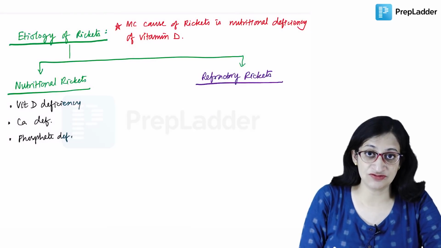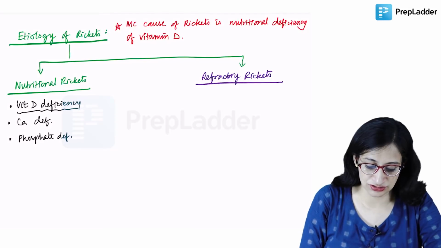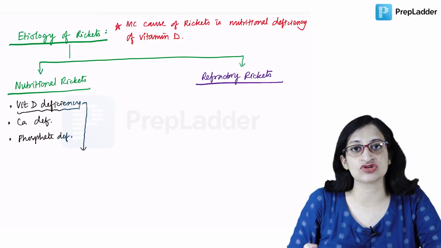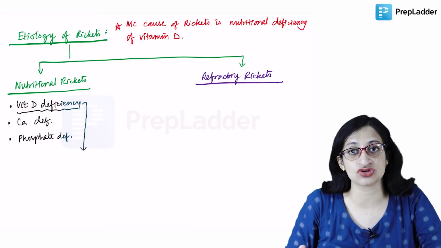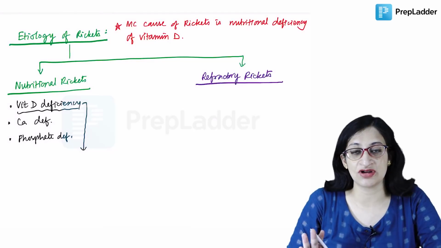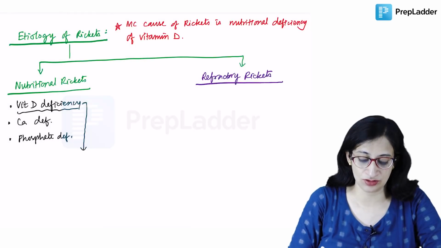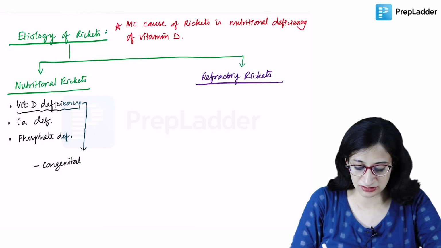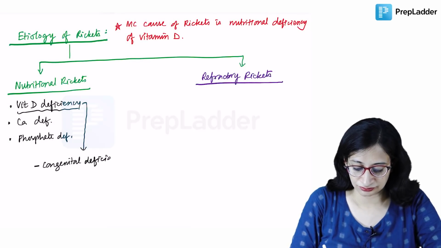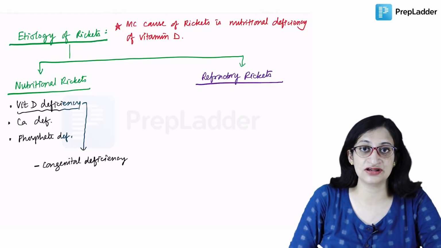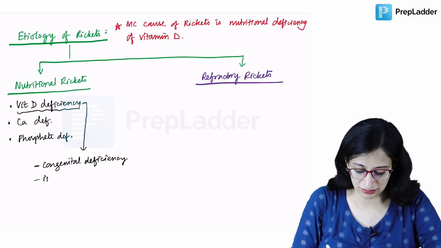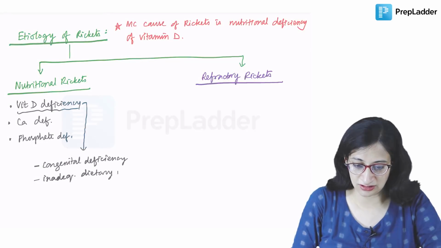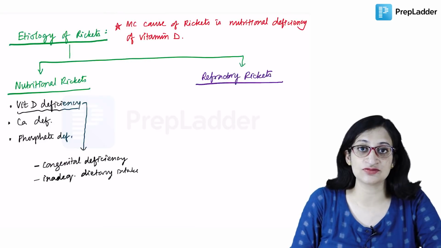Now vitamin D deficiency can have a lot of underlying causes. It can be due to congenital deficiency, so the stores of vitamin D in the mother were also low. In breast milk, we already know vitamin D is not very adequate. So there can be congenital deficiency because of the low stores in the mother, or there can be poor or inadequate dietary intake.